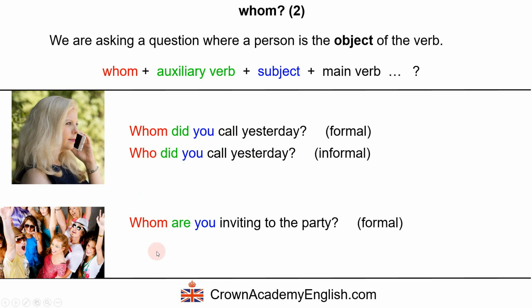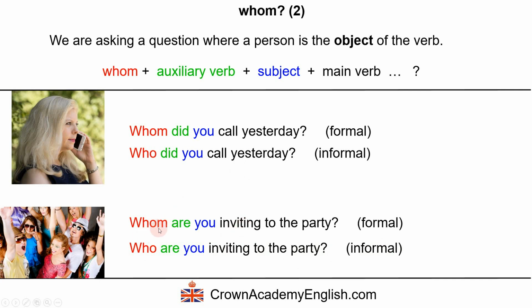Another example, whom are you inviting to the party? So this is formal because we're using whom, and here is the informal version. Who are you inviting to the party? So the main verb is invite, inviting. The subject is you, and the object is whom.